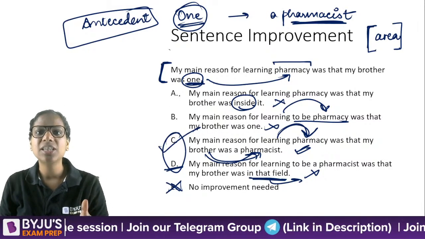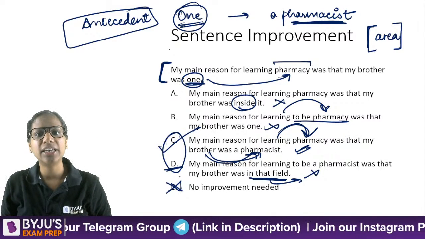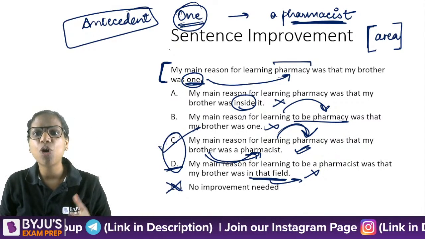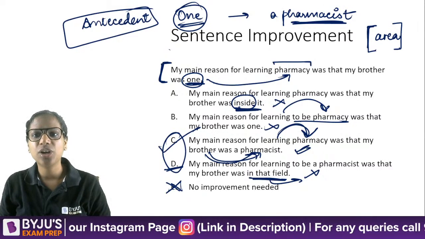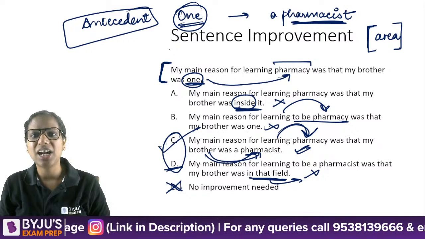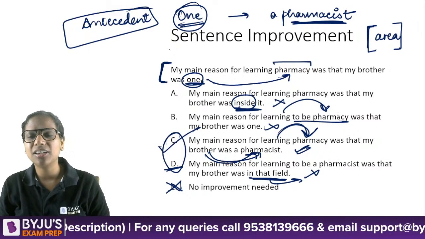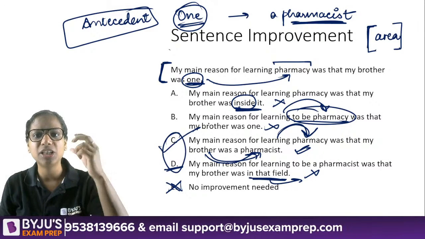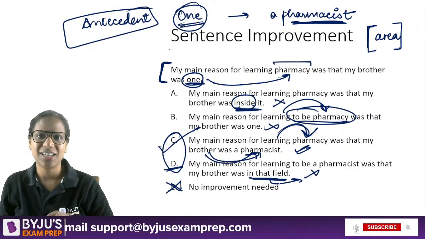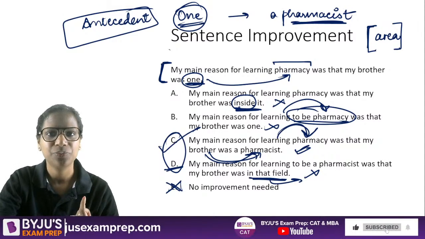In such questions where the same sentence is written again and again, read it vertically. Spot the differences. So what is the difference? Here it says inside it. Here it says pharmacy and was one. So again, first of all, to be pharmacy is absolutely incorrect. So my focus here remains on the differences among the sentences. That's how I attempt these.